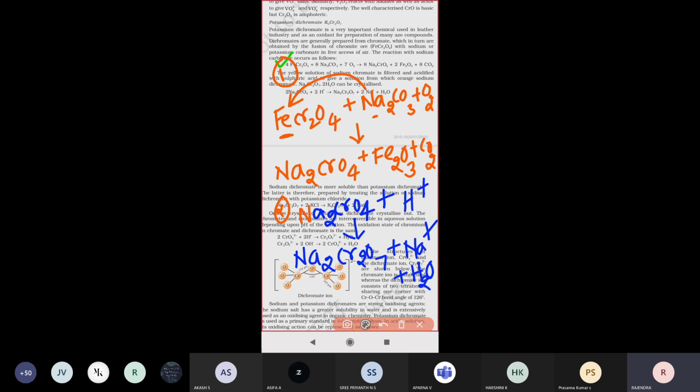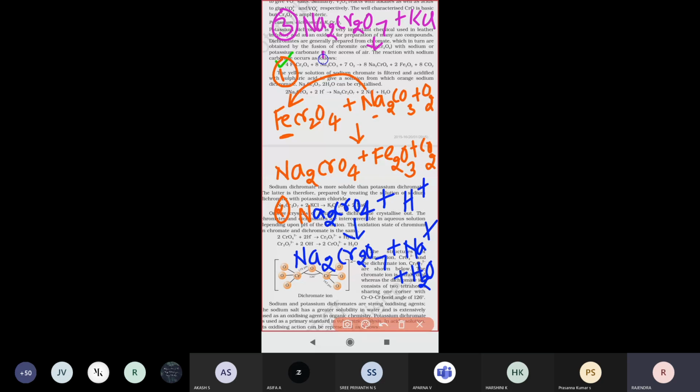And the next, third step: the sodium dichromate reacts with potassium chloride. Na2Cr2O7 reacts with KCl, and since potassium is more reactive than sodium, displacement takes place easily.